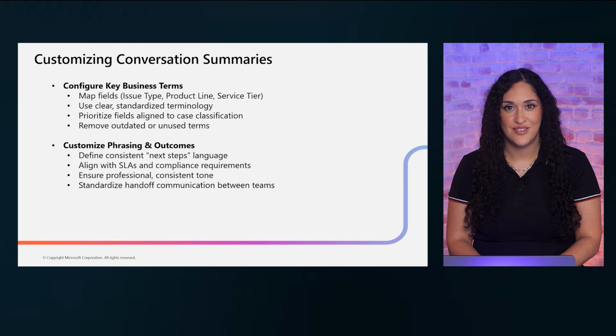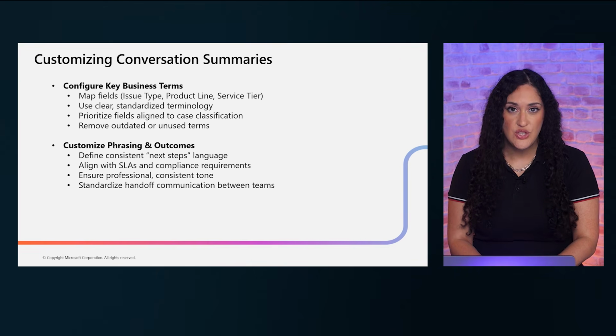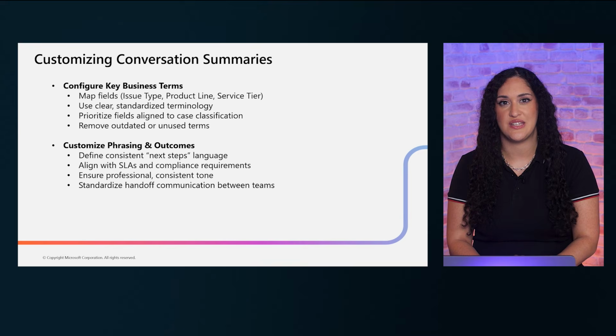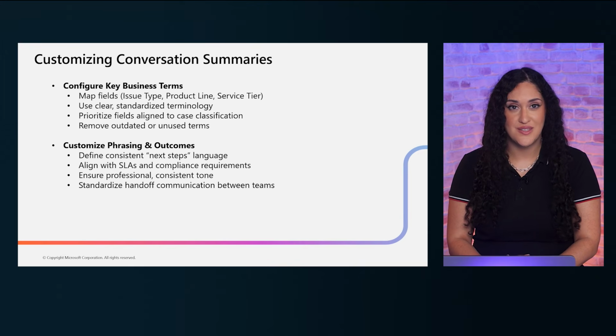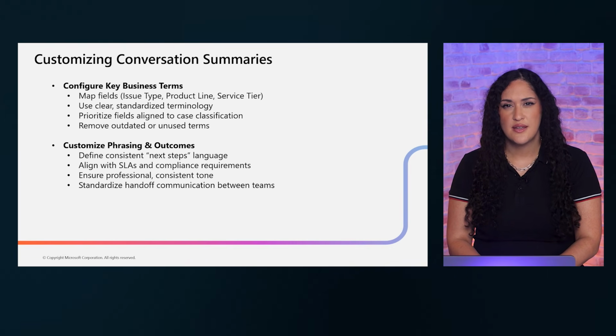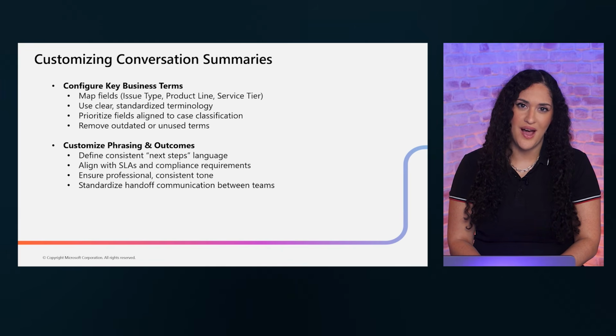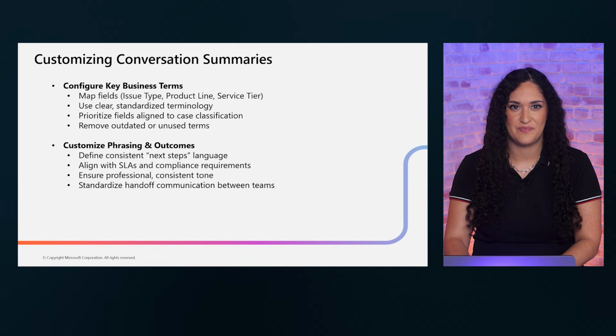Beyond formats, configuring specific business terms and standardizing language is important. Map key fields like issue type, product line, and service tier, so every summary uses consistent terminology. The best practice is to define a standard next steps vocabulary aligned with your SLAs. When handoffs happen between teams, consistent language prevents miscommunication. Small details like these are what separate a good Copilot deployment from a great one.